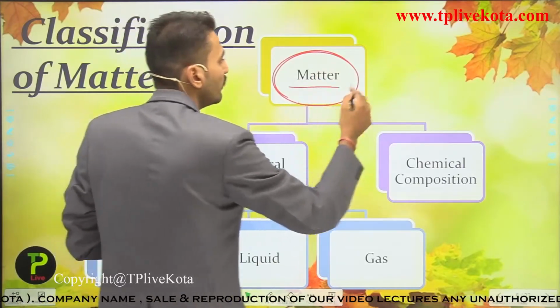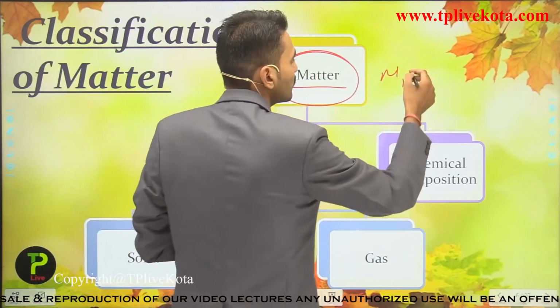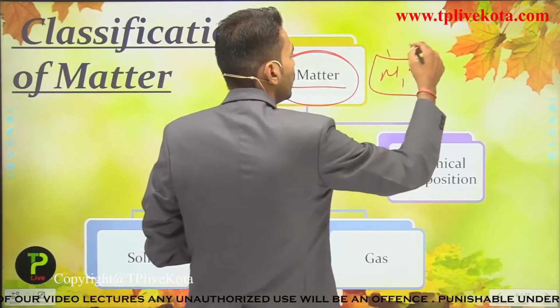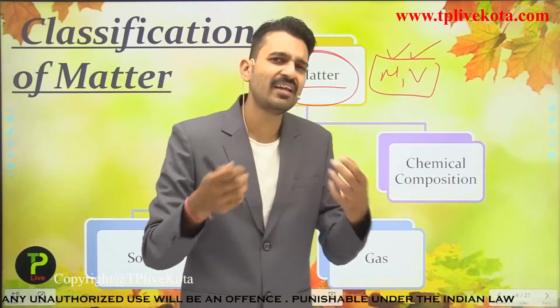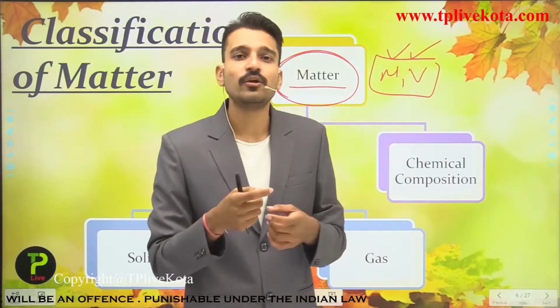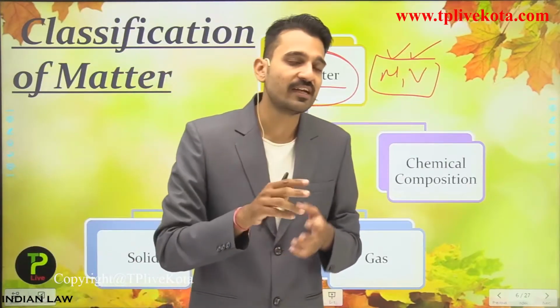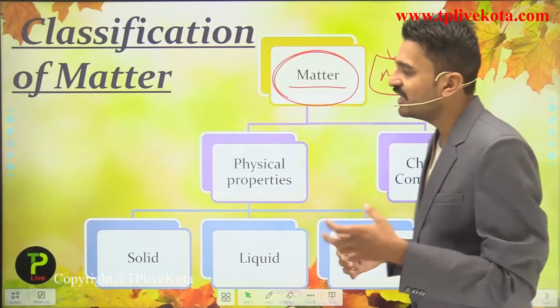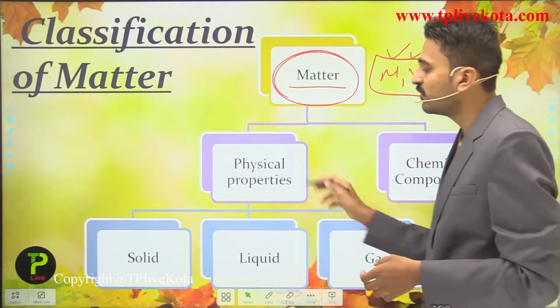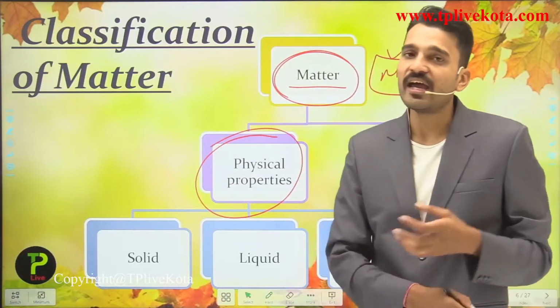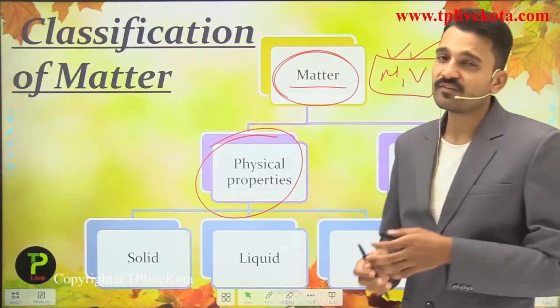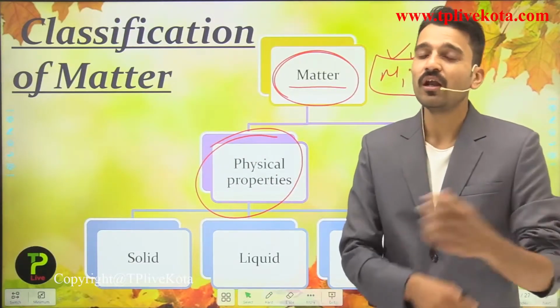So students, starting with matter. For classifying matter, you need to know that if it has mass and some kind of volume, then you classify any substance as matter. Matter is classified based on two categories: their physical nature and their chemical composition. On the physical nature, they are classified as solid, liquid and gases, and we are going to see some of their physical properties.